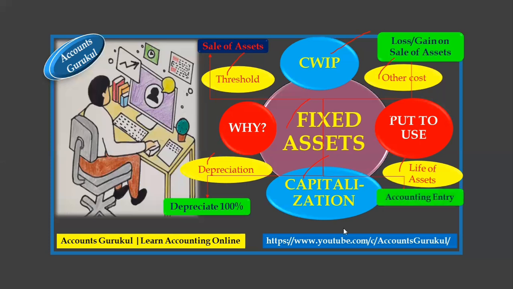Next, the accounting entry. It's very essential for us to know it for each and every stage: when we purchase the asset, when the asset is in CWIP, when the other cost is involved, when it's put to use, when we do the capitalization, when the depreciation is charged monthly, if we do the sale of the asset, and if we incur a loss or earn a gain on the sale of assets, then what entry we have to generate, what accounting entry we have to pass into the system.